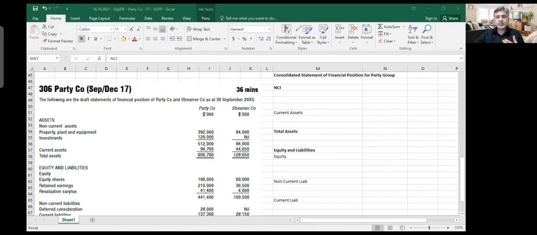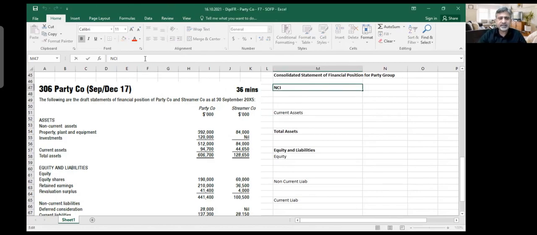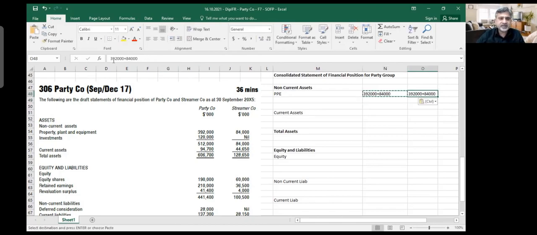Now, in this particular question, for example, we start with NCA, which I call non-current assets. Let me write down the non-current assets. So in non-current assets, you've got PPE, and PPE is 392,000 plus 84,000. There is no fair value adjustment of PPE. If they tell you that the fair value was higher by 5 million, then you should add 5 million minus the depreciation on this 5 million. If they say that fair value has increased by 5 million and there is 10% depreciation, you add 5 million and you subtract the depreciation on this 5 million. But in our case, there is no fair value adjustment of PPE. That makes life simple and easy. We just take these two numbers and add them up.